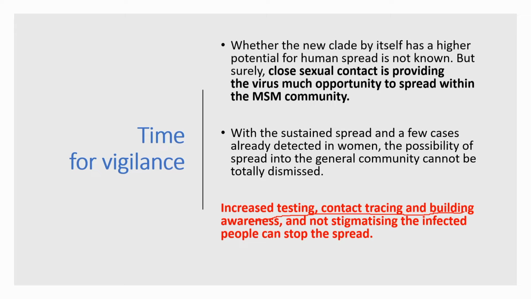All the government machinery should be strict and vigilant in contact tracing and building awareness among the people. Only by this type of strict and vigilant procedure among civil society and the government can we tackle this type of infection.